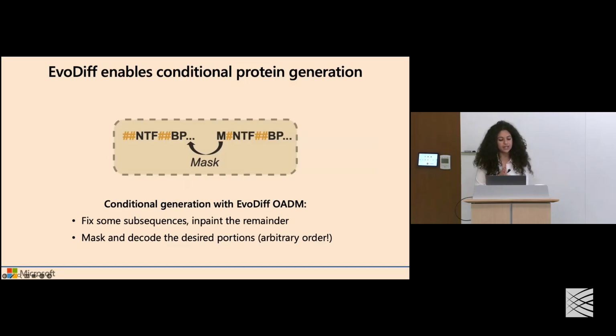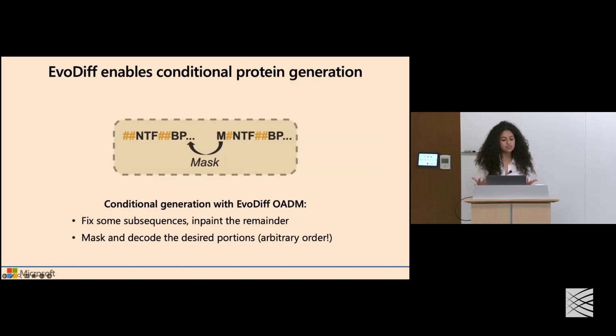Because we can mask and then decode in an arbitrary order, we can do conditional generation by fixing some parts of a protein sequence and then asking the model to look at the masked remainder and then in-paint or denoise over that remainder.